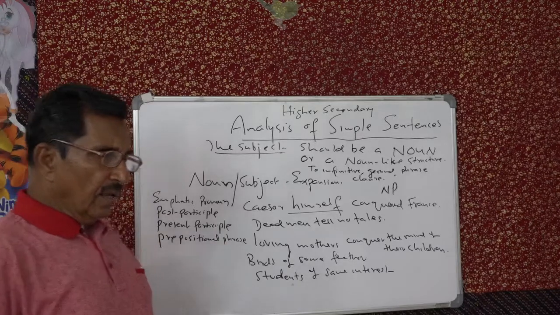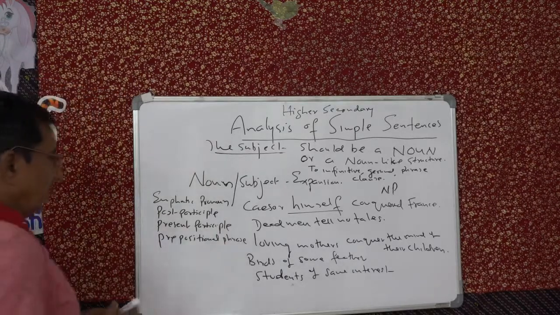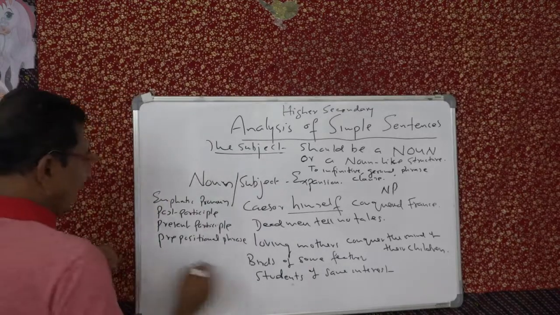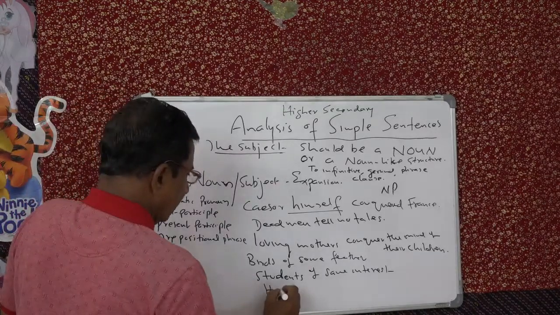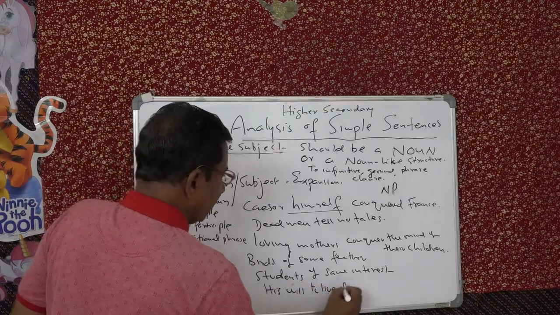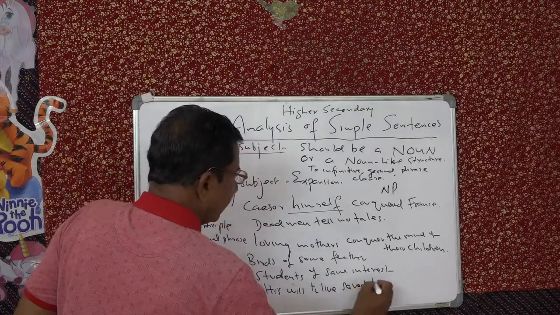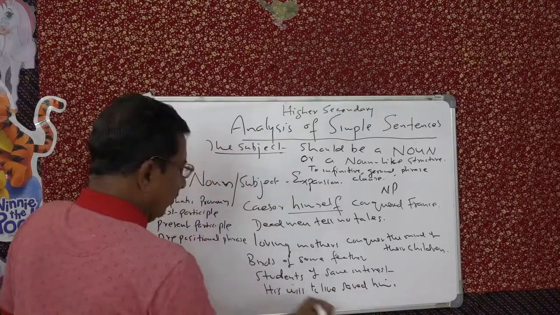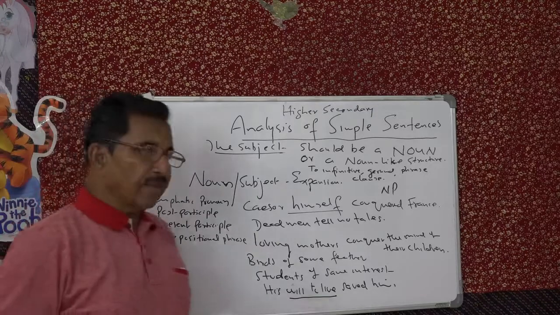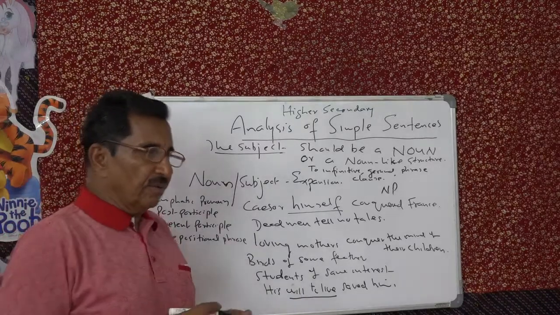Alright? Then we have got an infinitive phrase, like here: his will to live saved him. His will is to live. His will to live, preposition, infinitive.